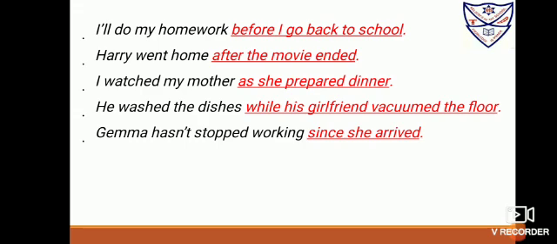He washed the dishes while his girlfriend vacuumed the floor. So again the simultaneous thing is going on. He was washing the dishes while his friend was vacuuming the floor. Gemma hasn't stopped working since she arrived. Till when is she working? Since she arrived. So since she joined the company, she has never stopped working.